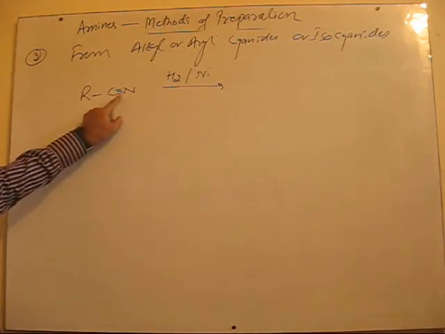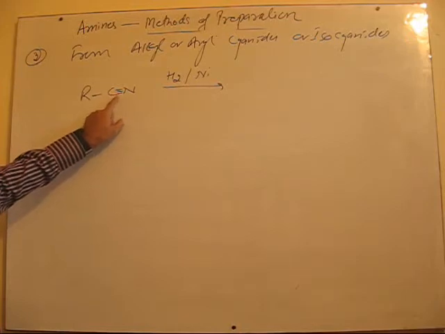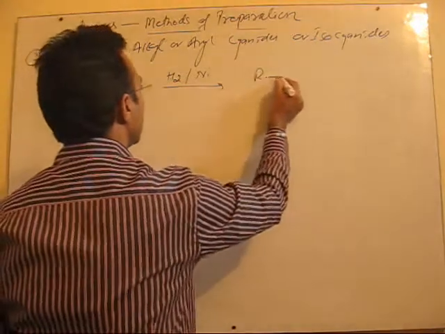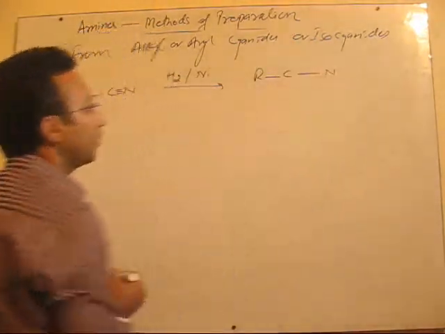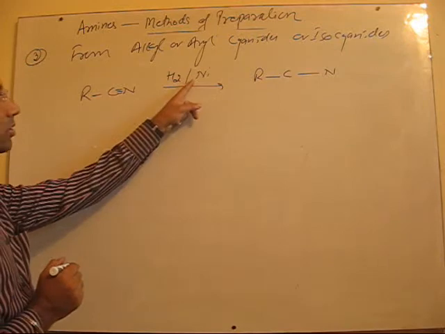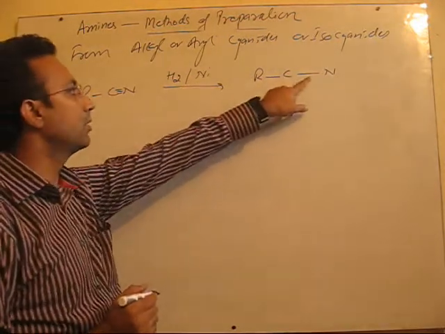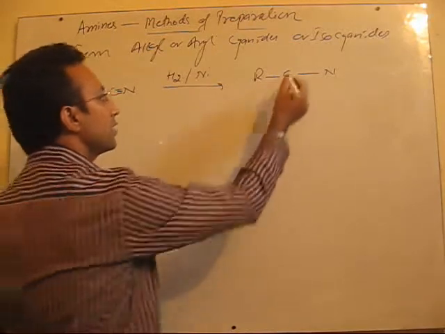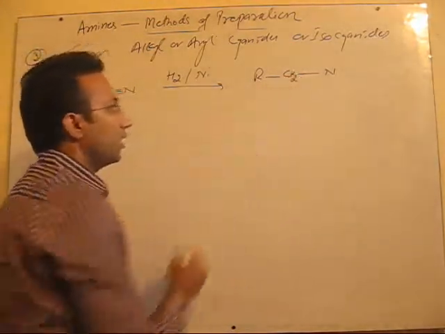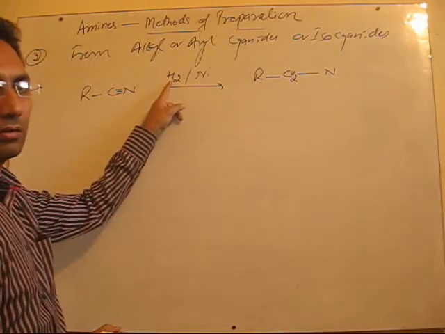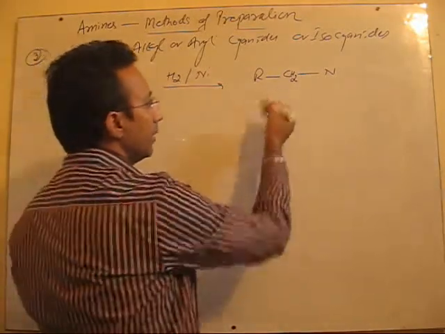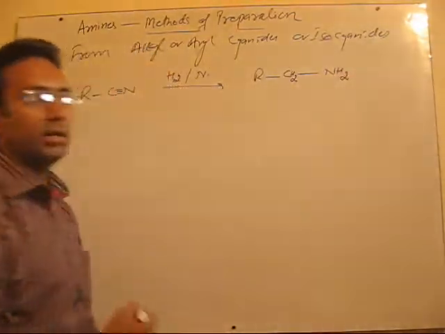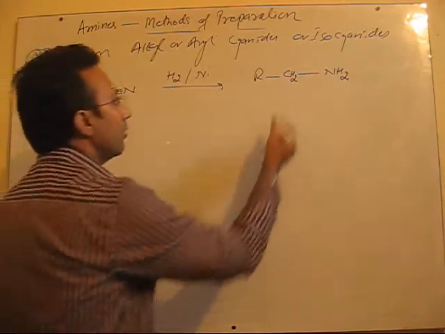Here you see the pi bonds are there. This group gets reduced, and all the pi bonds are removed. Then we are left with this situation. Now carbon has only two bonds, so it will be satisfied by hydrogen. Two hydrogens from the reducing agent are given to carbon, and two hydrogens are given to nitrogen. In this way, you get a primary amine.